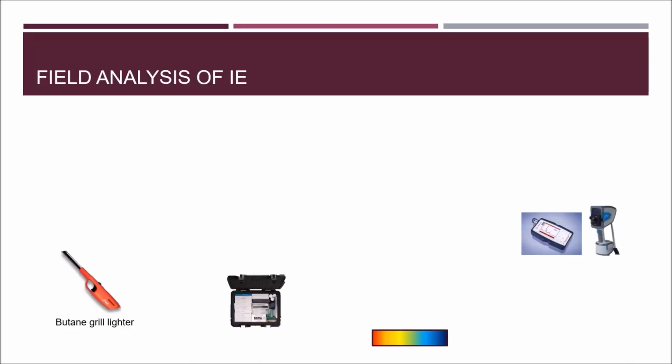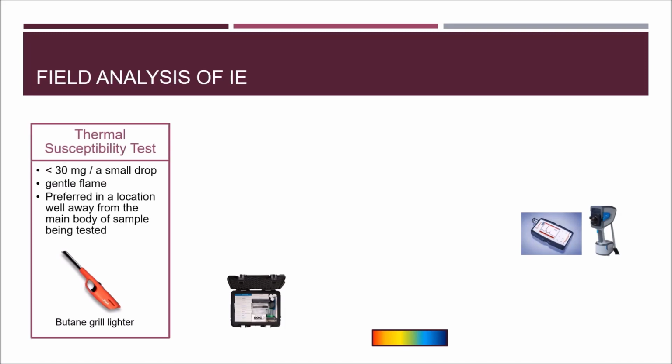At the crime scene of an explosion, it is crucial to perform some field analysis to ensure safety and to expedite investigations. For example, the thermal susceptibility test. The sample size required for this test is below 30 mg, or a small drop. This test is performed using a gentle flame on the sample, preferably in a location well away from the main body of the sample being tested.